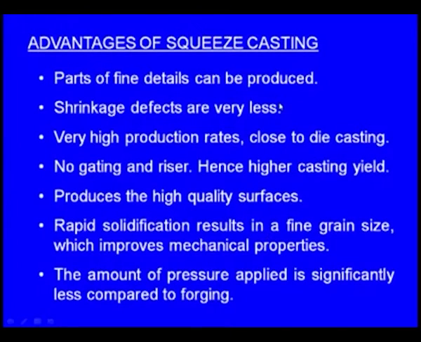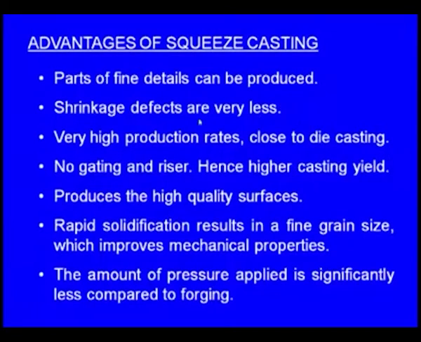Rapid solidification results in a fine grain size, which improves mechanical properties. Because we are pouring the molten metal into a metallic die and there will be a cooling system, there will be rapid solidification. Because of the rapid solidification, the mechanical properties will be improved. The amount of pressure applied is significantly less compared to forging. Yes, by forging we get the better mechanical properties, but the amount of force that we apply is considerably very high. But here we have to apply very moderate pressure and we get the better mechanical properties.